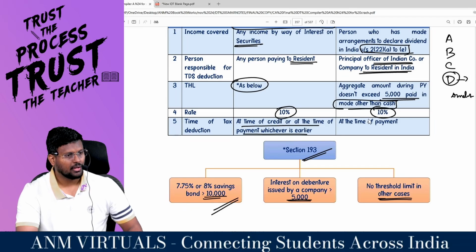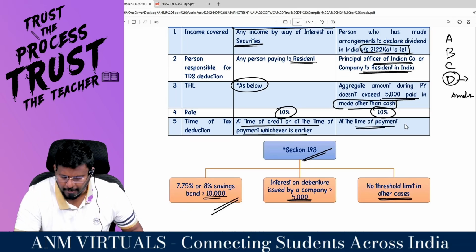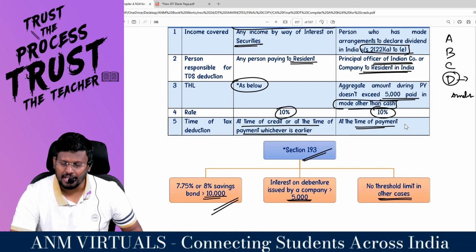Cash. Up to 5,000 rupees you need not do anything. At the time of payment.